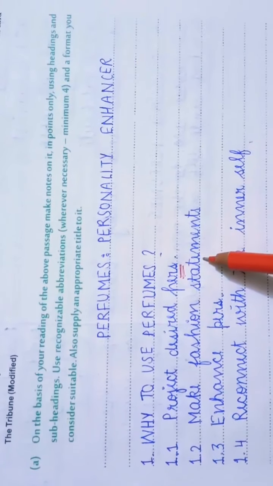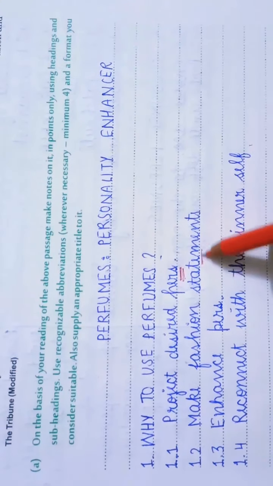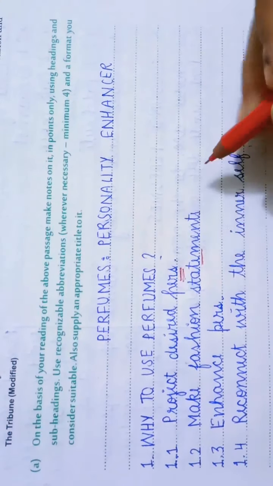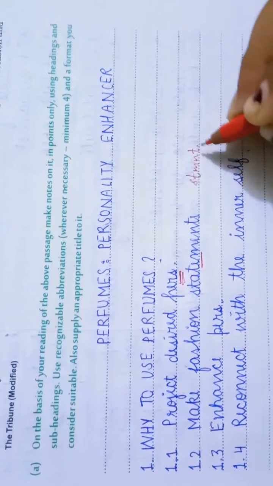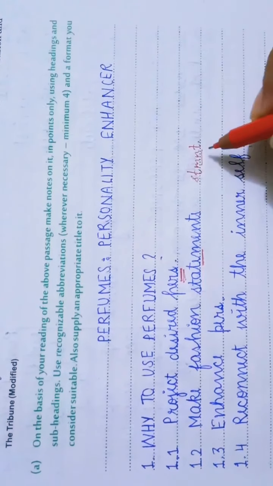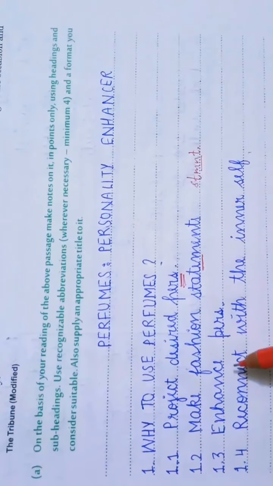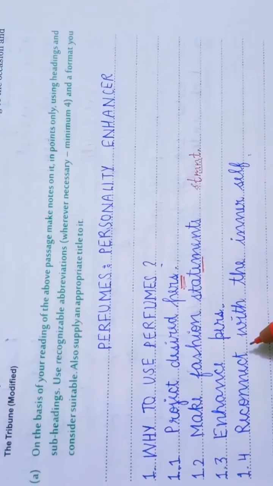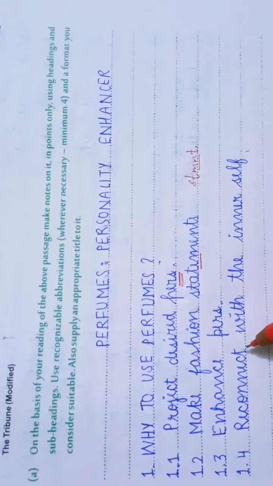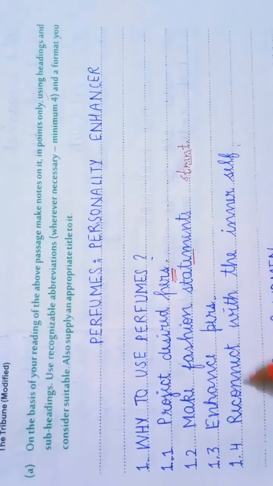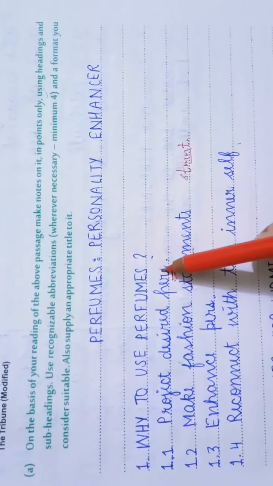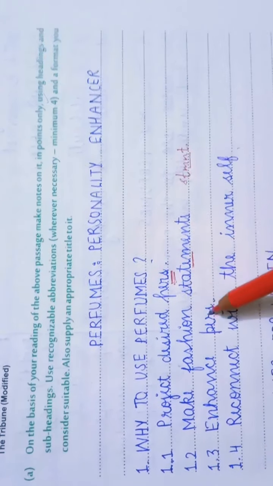Make fashion statements. Here this can also be used as STMNT. In this way you may make the abbreviation for it. But please keep in mind there must be minimum 4 to 5 abbreviations as per the question demand. Enhance personality. Personality, repetition of this word.